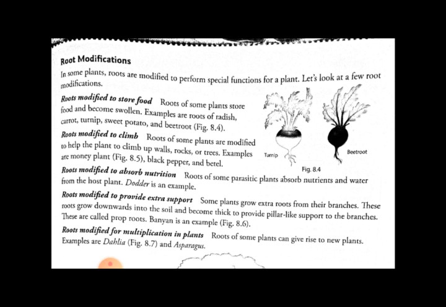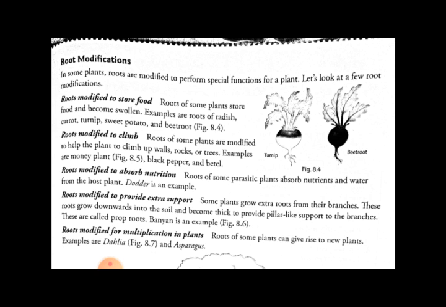First, roots are modified to store food. In some plants, roots become swollen and store the food. Examples of such plants are carrot, turnip and sweet potato. In these plants, roots just swell up and they store the food.